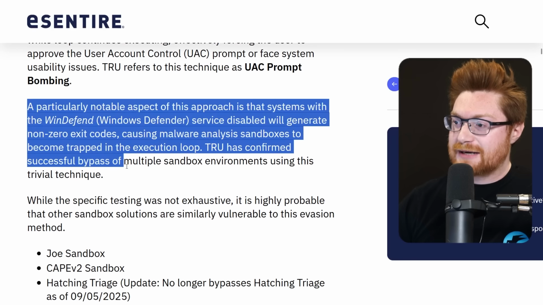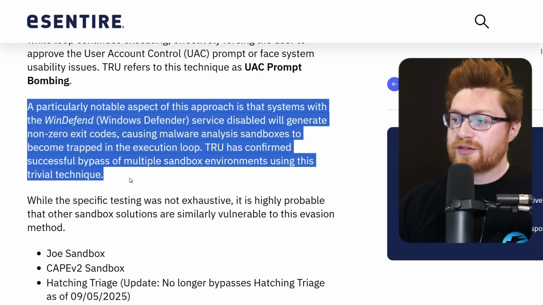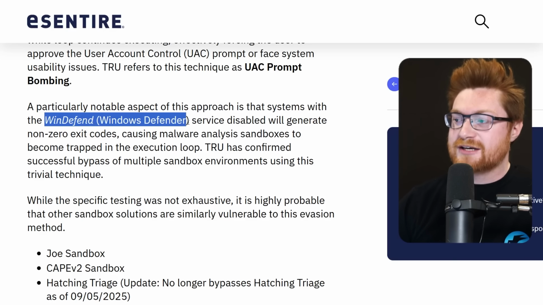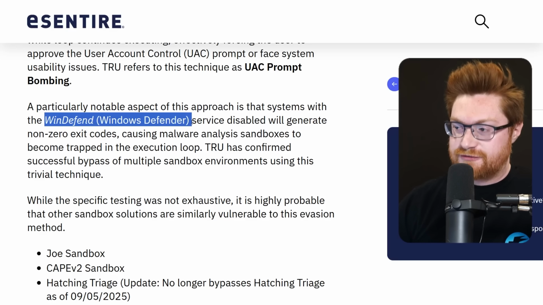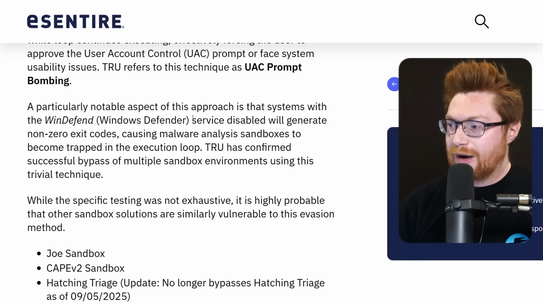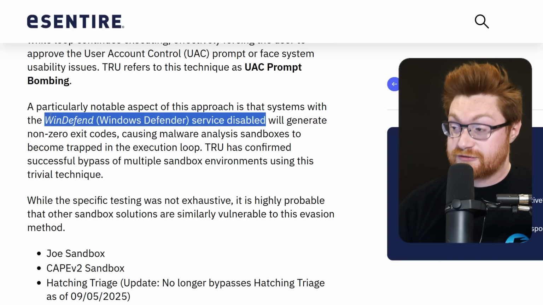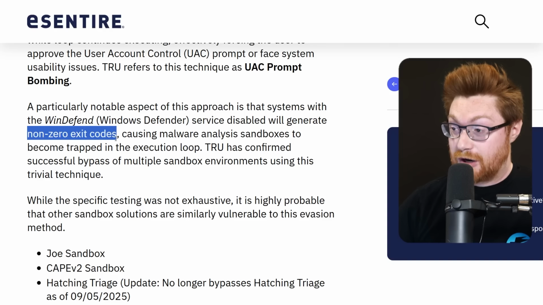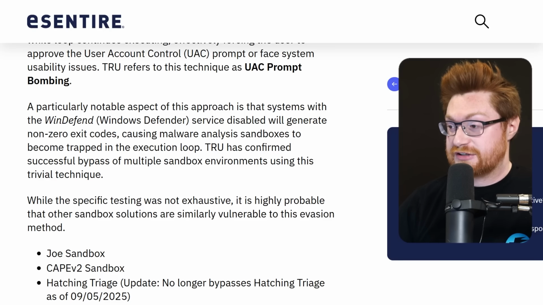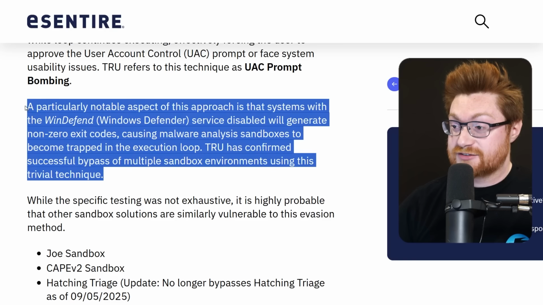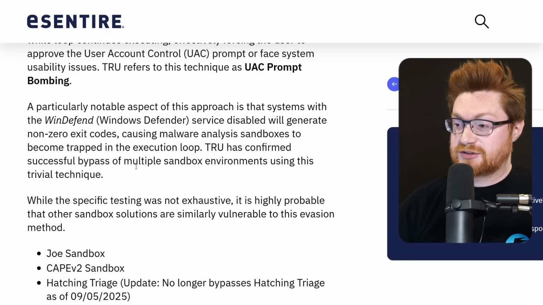And they note, looking back to the article from eSentire, one of the things that this malware, this threat actor, the hacker out and about in the wild, did was disabling Windows Defender or working with some of the exclusions for your antivirus. When the Windows Defender service running in the background is disabled within sandboxes, like dynamic analysis, trying to look at malware under a microscope, it just gets stuck because it's trapped in the execution loop.